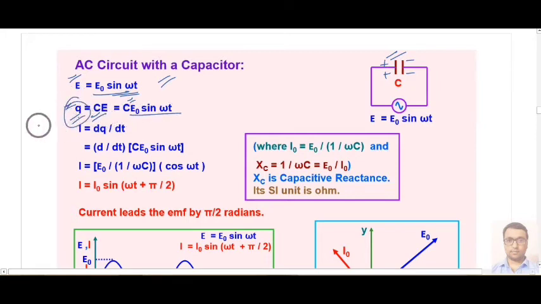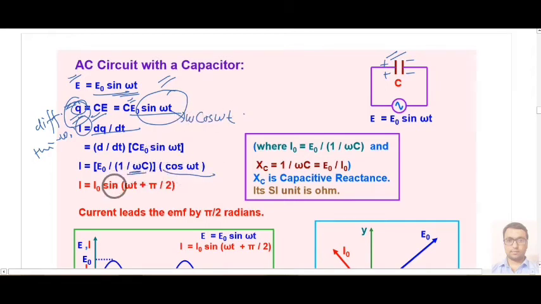Now if we differentiate this charge with respect to time, we will get I, because I is dq by dt. Now the differentiation of sin omega t is what? That is cos omega t, into omega. So we write cos omega t into omega. In this form it can be written that I equals I0 sin (omega t plus pi by 2).